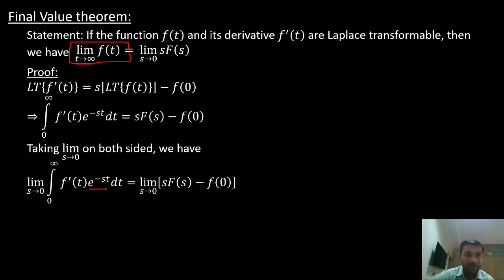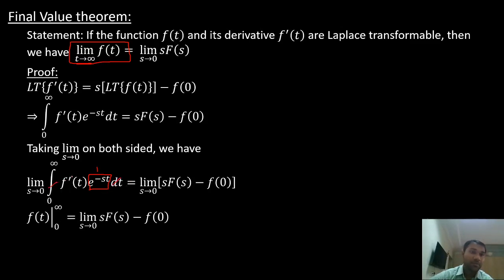When s becomes 0, this term is going to be 1, and this term is going to be 1. So we have integration 0 to infinity f'(t) dt. That is nothing but integration and differentiation, and this dt gets cancelled.